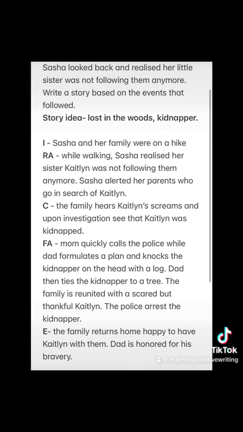The falling action, or the solution to this problem: mom quickly calls the police while dad formulates a plan to rescue Caitlin, where he knocks the kidnapper out with a log. And they rescue Caitlin, they're reunited. Caitlin is scared, but she is relieved that she's with her family. The police come and then they arrest the kidnapper. The family returns home, happy to have Caitlin with them. Dad is also honored for his bravery.